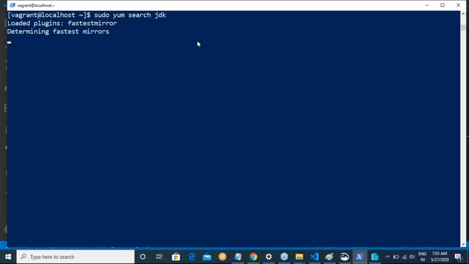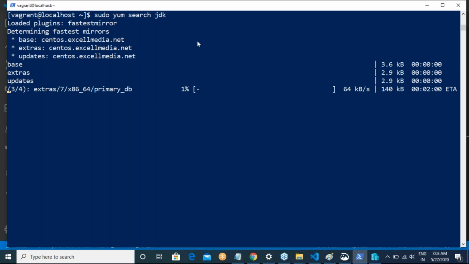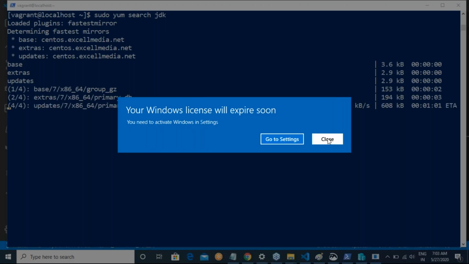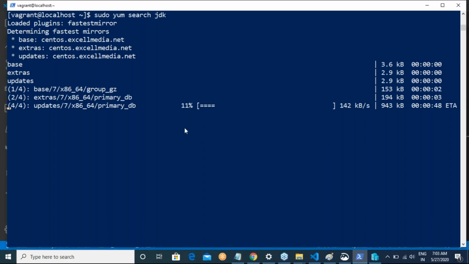So to install Java, let us try to see what versions they have. I can use any command to find out and search the Java installation command straight away. But I want you to use these search commands. Okay.